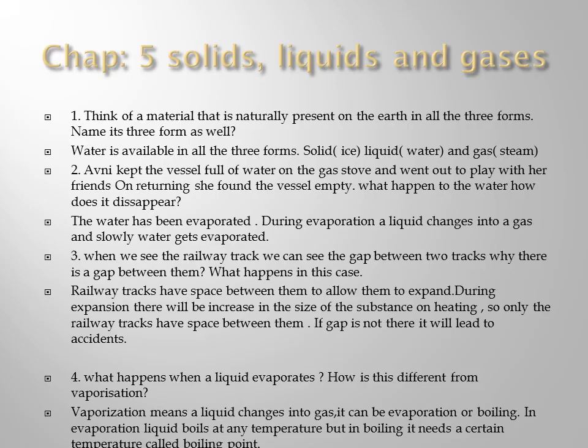First question, think of a material that is naturally present on the earth in all the three forms. Name its three forms as well. So the naturally present thing is water. Water is available in all the three forms. When it is a solid, it is ice. When it is a liquid, it is water. And when it is a gas, it is steam.